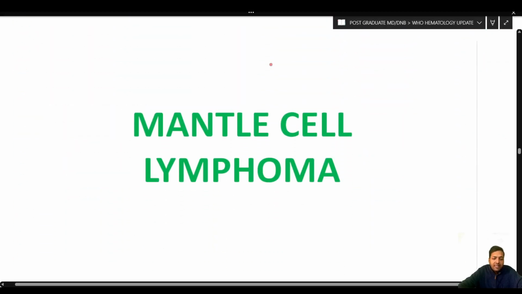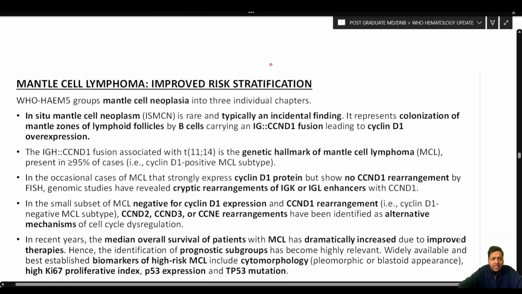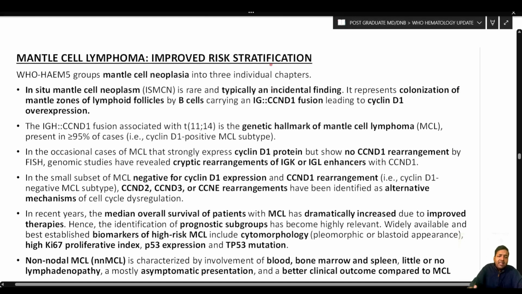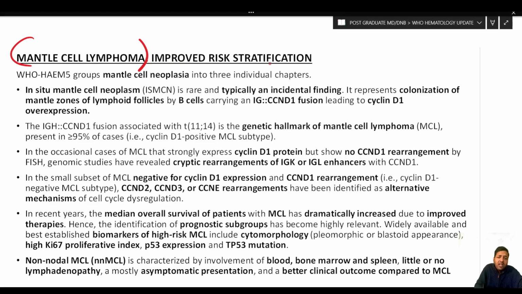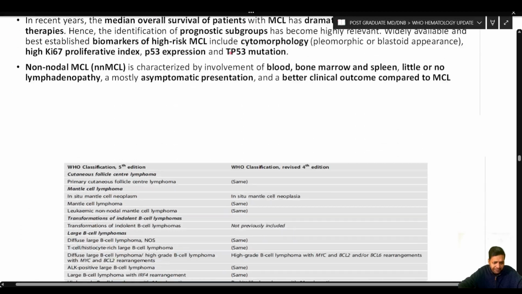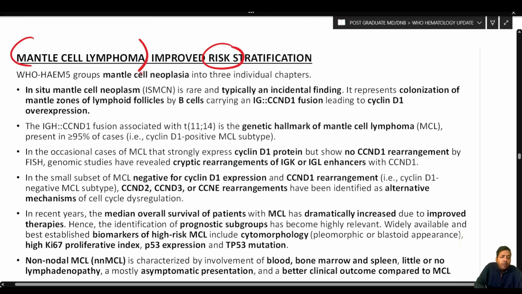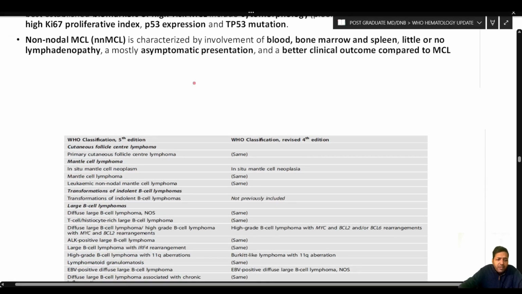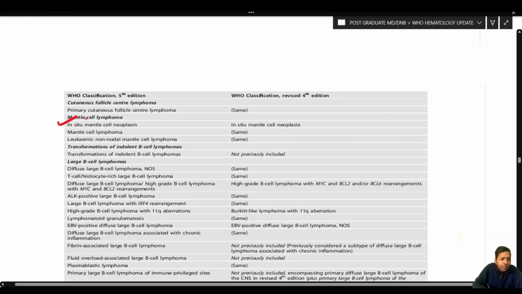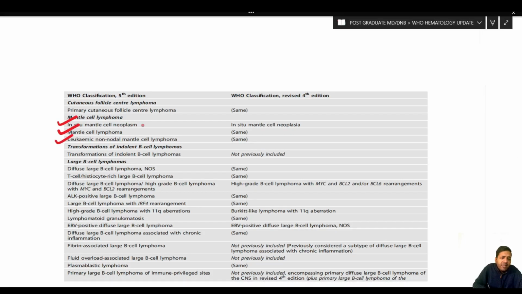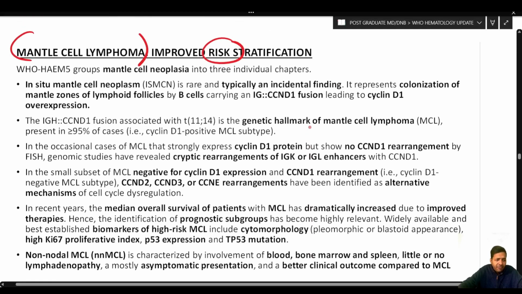Now we are going to discuss mantle cell lymphoma. Very importantly, you have to understand that not much has changed in mantle cell lymphoma from the 4th edition. Only there is improved risk stratification for mantle cell lymphoma. So let me show you. The WHO 5th edition groups mantle cell neoplasia into 3 different chapters. So there are 3 entities: in situ mantle cell neoplasm, mantle cell lymphoma, and leukemic non-nodal mantle cell lymphoma. All 3 were also present in the 4th edition, so there is not much difference.